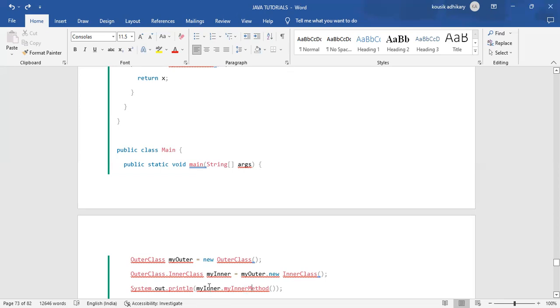So what we have done: my inner dot my inner method. My inner is the object of that inner class, and my inner method is available in the inner class. Understood?